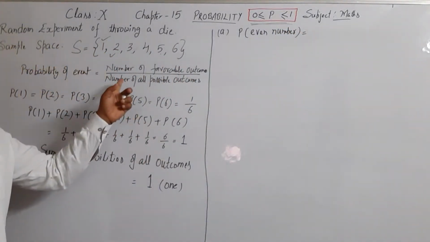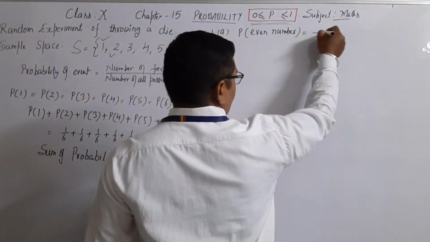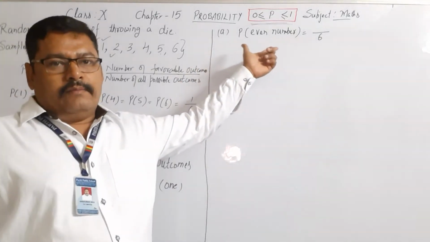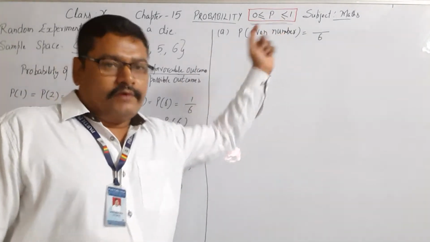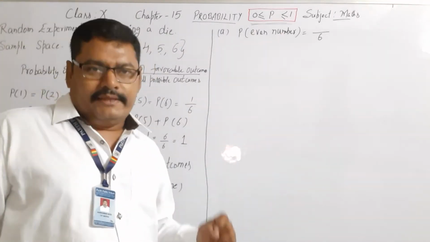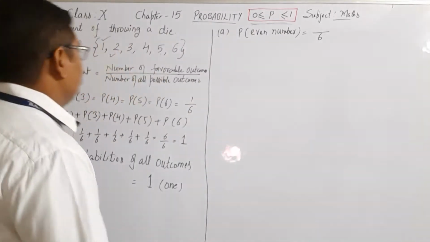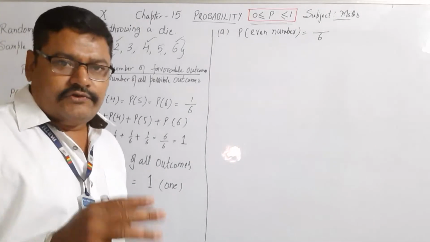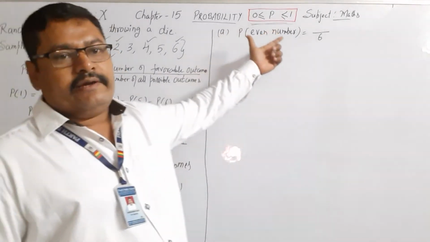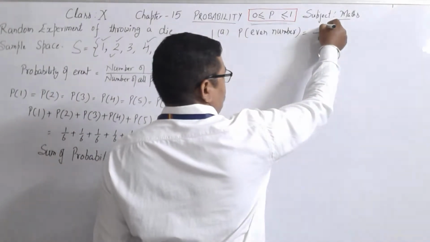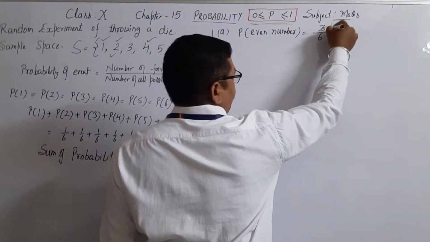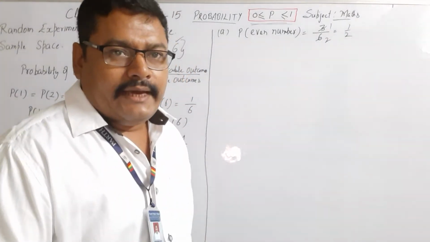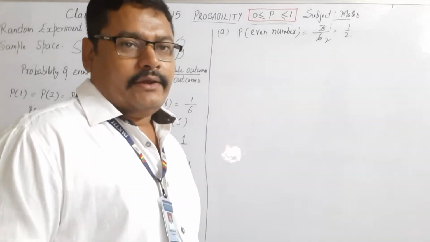So according to formula, the denominator is all possible outcomes. Now see, we have to find number of outcomes which are in favor of even number. That is, we have to find how many even numbers are there in the sample space. So 2, 4, 6. There are 3 even numbers. So in favor of even number, there are 3 outcomes. And 3 upon 6 is equal to 1 by 2. So probability of finding an even number is 1 by 2.